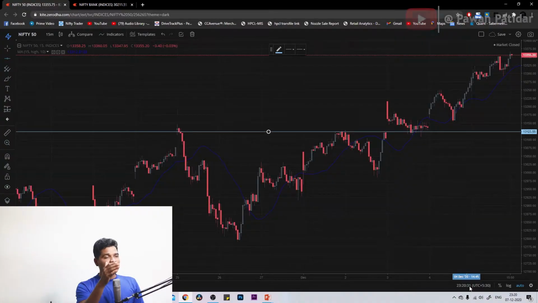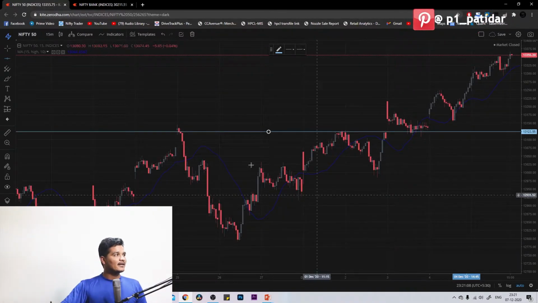First we'll be analyzing the chart and finding Nifty support and resistance. We are also going to find out the support and resistance for Bank Nifty as well. Here the Nifty chart is open. So you can see this is the support. Support is at 13,123. Why is it support? Because Nifty touched it multiple times and could not break that level, or else once it has been broken, Nifty just moved up. Where is resistance? I cannot determine resistance because there are not enough points to find it out. So I'll be taking the resistance 300 points above this support. It is the Nifty weekly range. The same I'll be taking as a resistance.